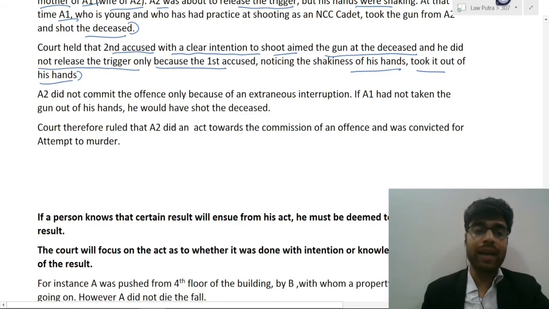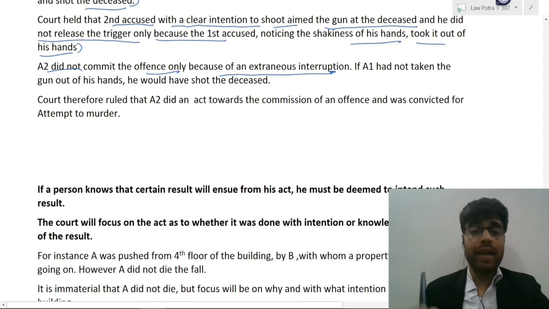And the court held that the accused did not commit the offence only because of an extraneous interruption, and this extraneous interruption was the act of accused number 1 taking the gun out of accused number 2's hand. If he had not done this, accused number 2 would have shot the other person and he would have died. That means the attempt would have been completed. So in this case, accused number 2 was charged under section 307 of IPC.